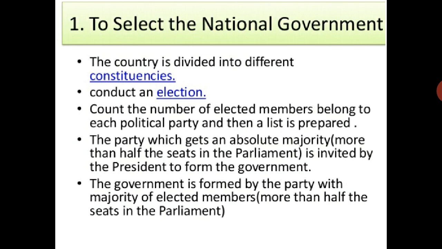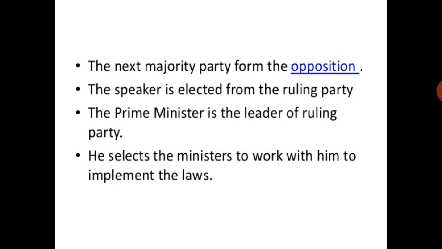The party which gets an absolute majority, more than half of the seats in the parliament, is invited by the president to form the government. The next majority party forms the opposition. The speaker is elected from the ruling party. The prime minister is the leader of the ruling party.